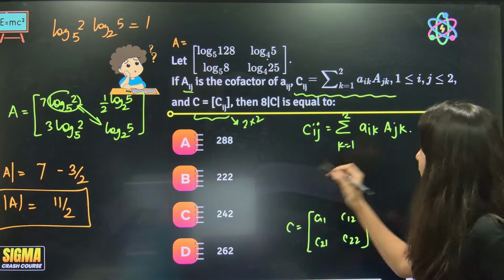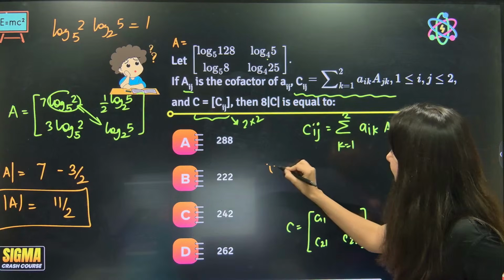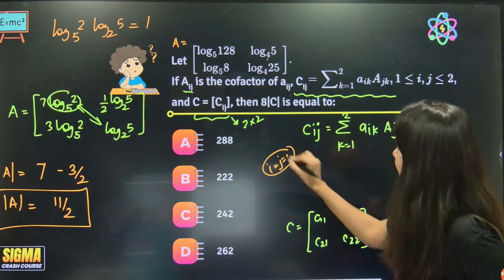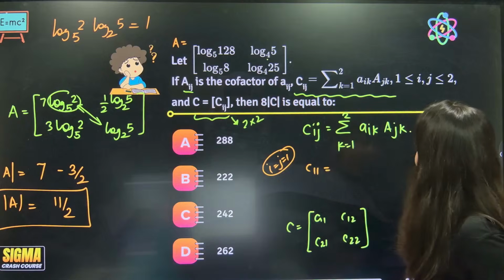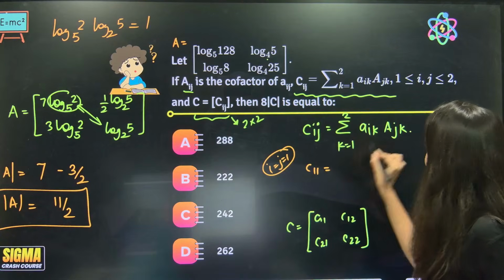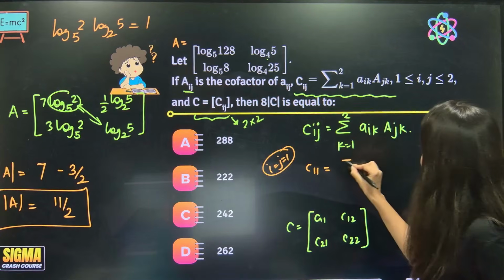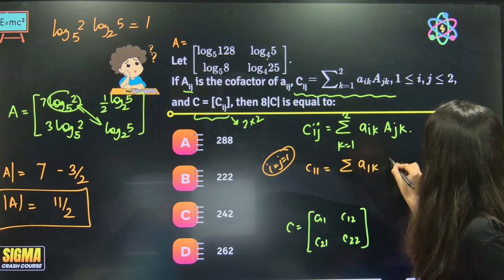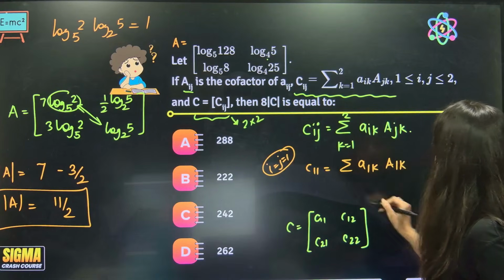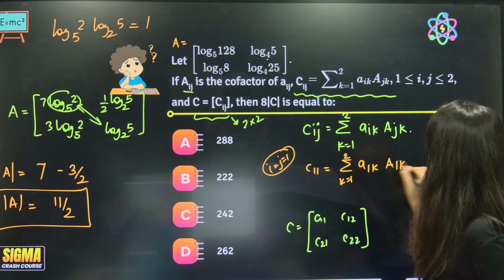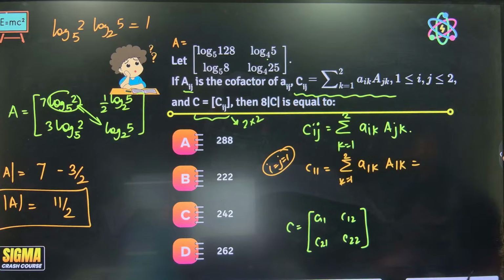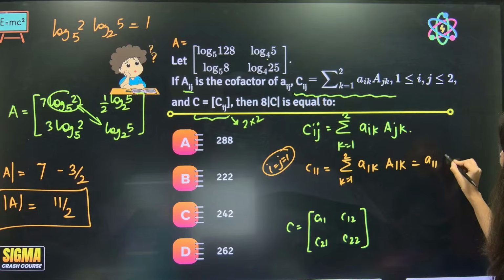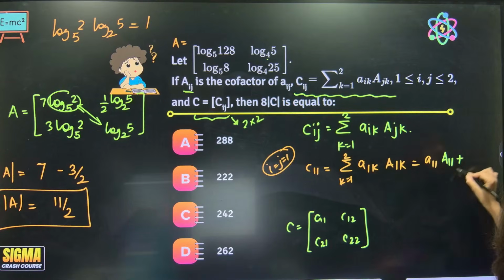C11. So for C11, i and j should be 1. Let's find out C11. Ma'am, C11 will be, you have to put i and j both 1, sigma A1k and A1k, k equals 1 to 2. Let's open now. Put k equal to 1. So A11, capital A11, plus. Put k equal to 2. So A12, A12.